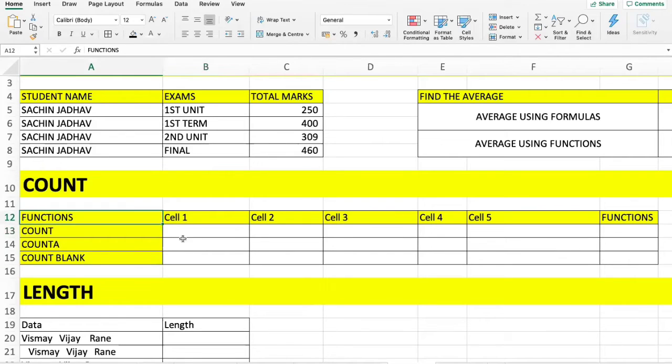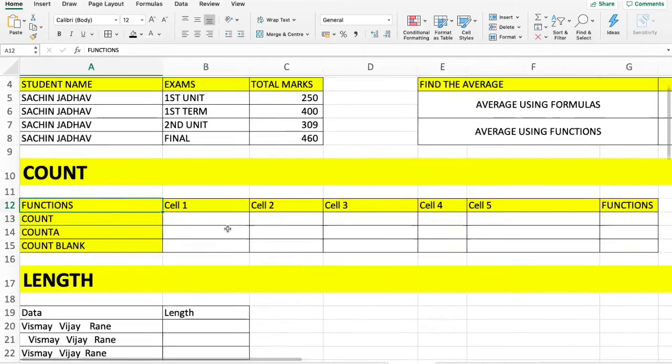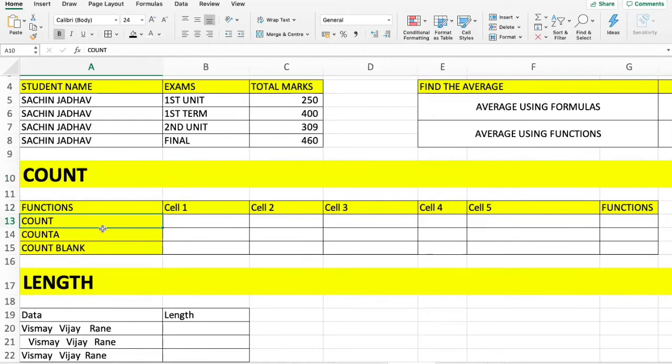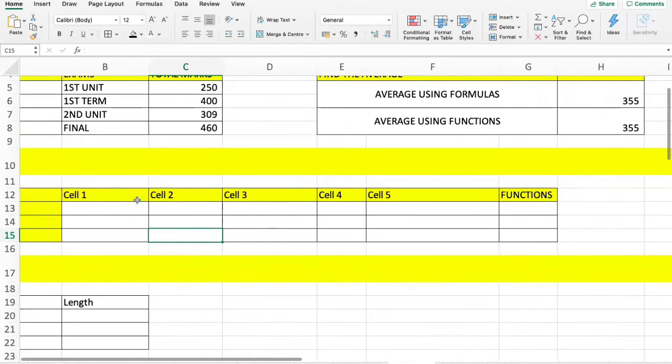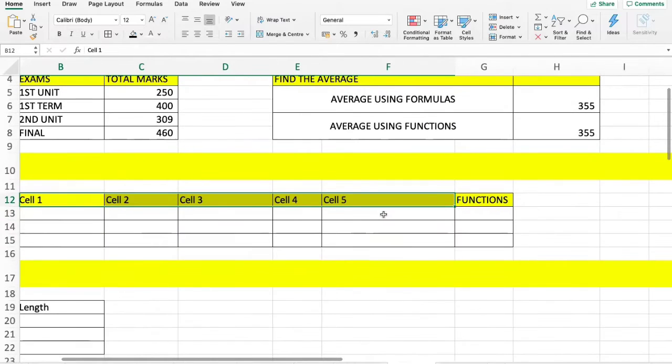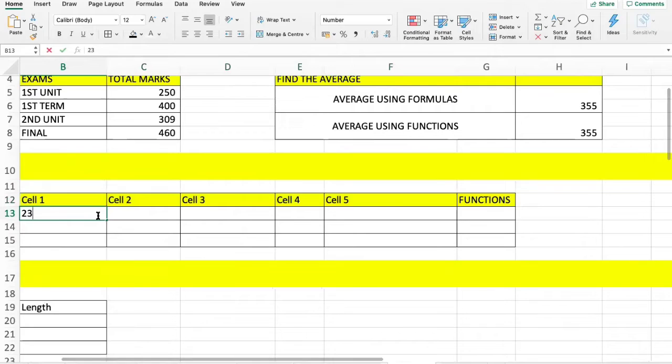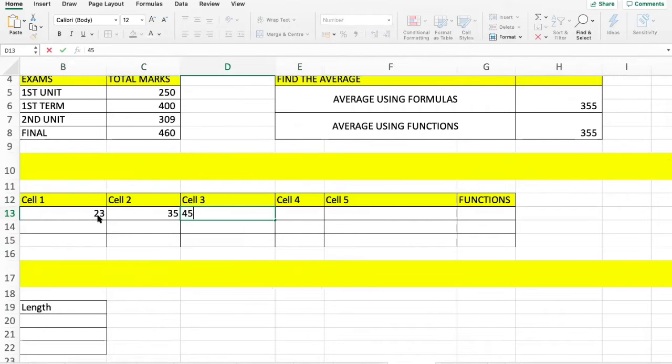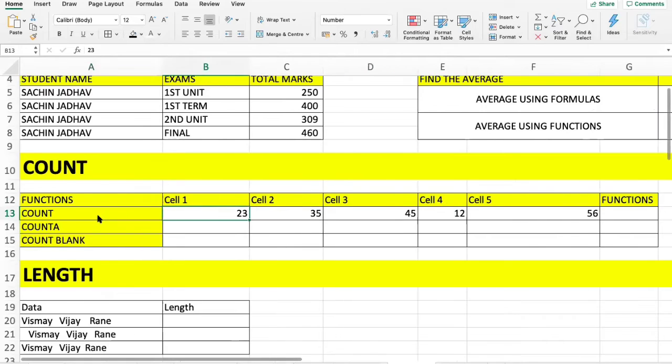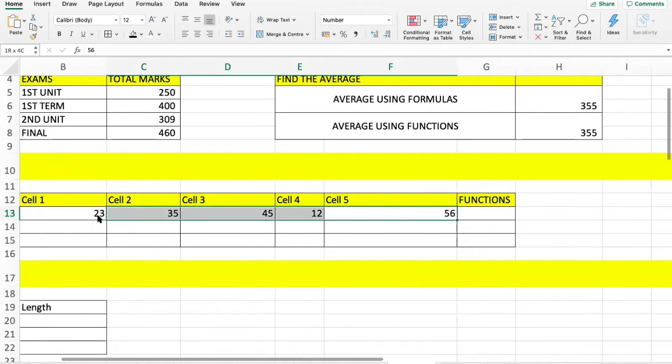Okay, great. So any questions on the average formula as well as functions? I don't think so. Let's move on to the next functions, that is count. In count there are multiple functions like count, count A, count blank. So let's understand one by one. Suppose these are cells, and in these cells I'll fill in some random values. It's nothing to do with the formula. So these 5 cells have numeric values.